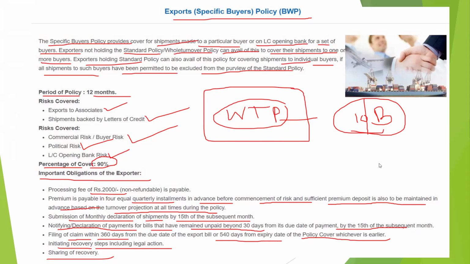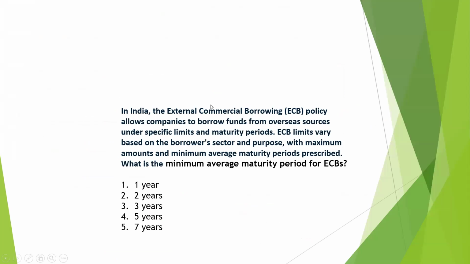Okay, let's see the next question. In India, the external commercial borrowing policy allows companies to borrow funds from overseas sources under specific limits and maturity period. ECB limits vary based on the borrower, sector and purpose, with maximum amount and minimum average maturity period prescribed. So what is the minimum average maturity period for ECB? Our options are 1 year, 2 years, 3 years, 5 years, 7 years. So let's see what the correct answer is.